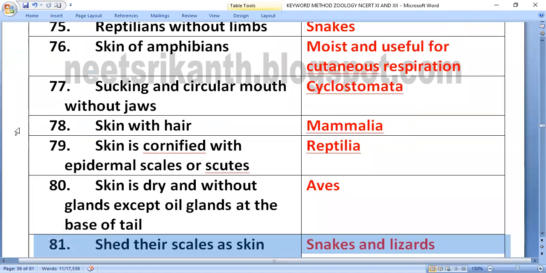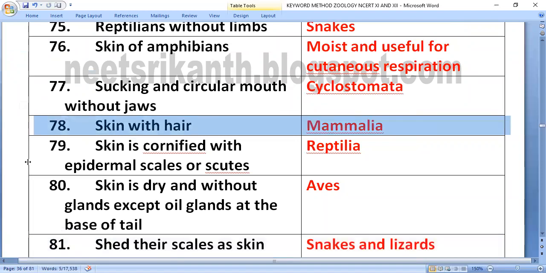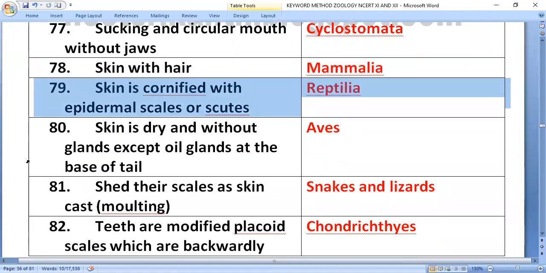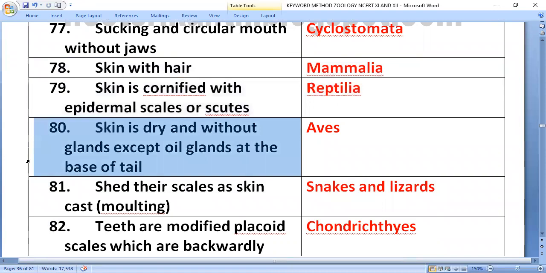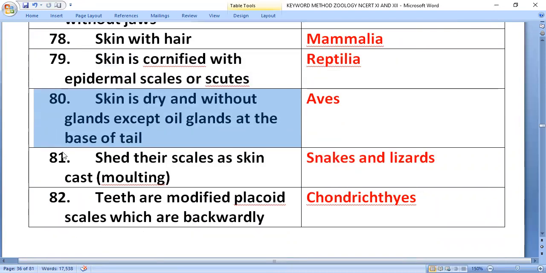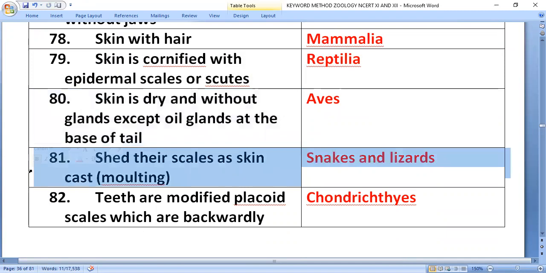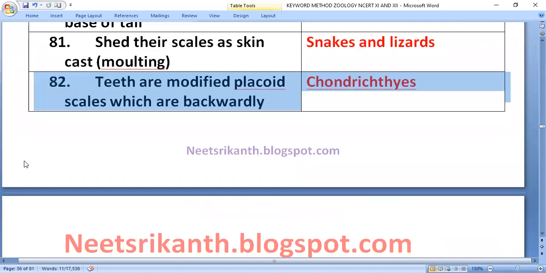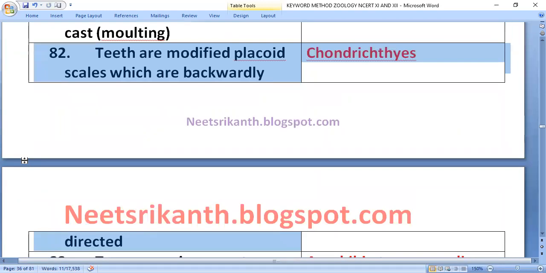Skin story: skin with hair, mammalia. Skin is cornified with epidermal scales or scutes, reptilia. Skin is dry and without glands except oil glands at the base of tail, aves. Shed their scales as skin cast, molting. Teeth are modified placoid scales which are backwardly directed in Chondrichthyes.